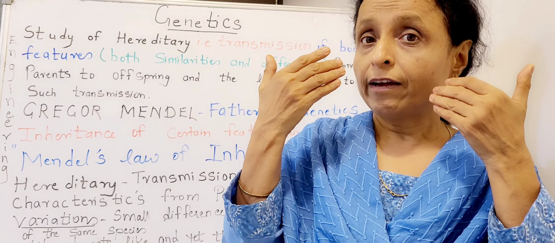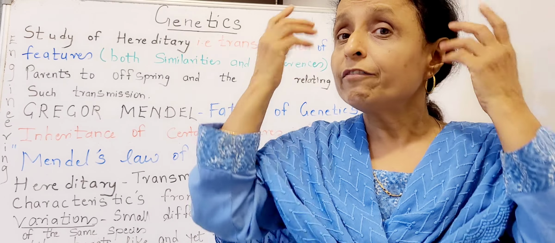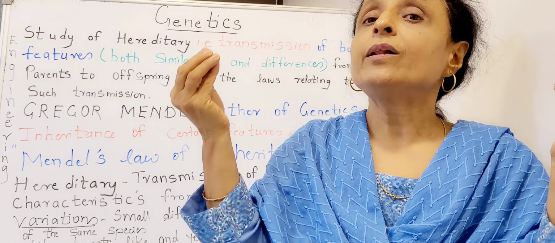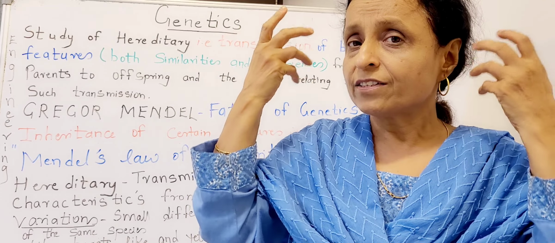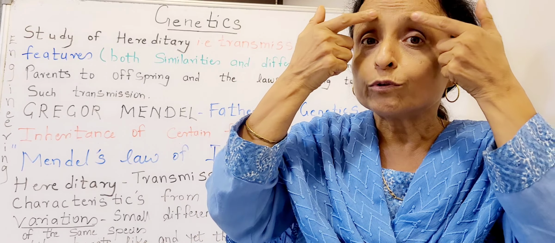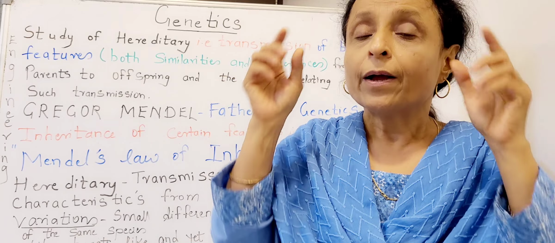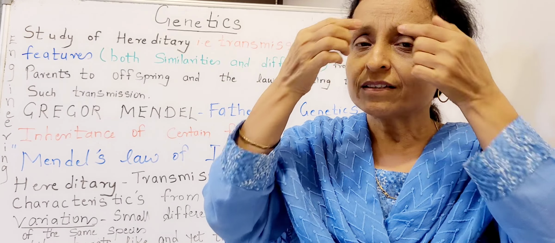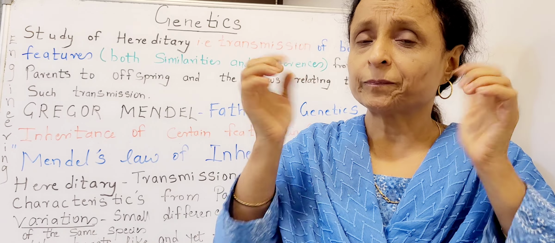So, we might have black, blue, or brown eyes. Even the hair will vary. It might be smooth or curly. That's a trait. The eyebrows might be smooth, bushy, or thin. Eyebrows are the character, and whether they are thin or thick, that is the trait.